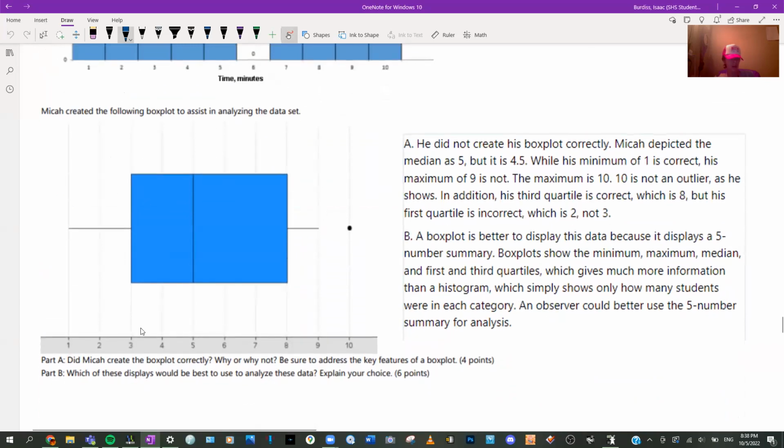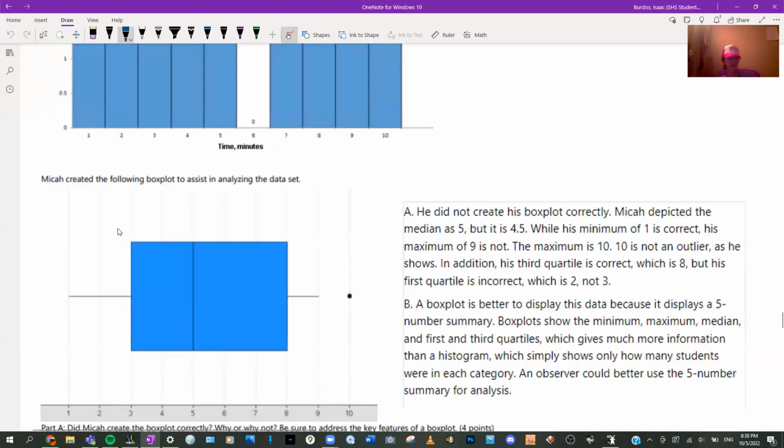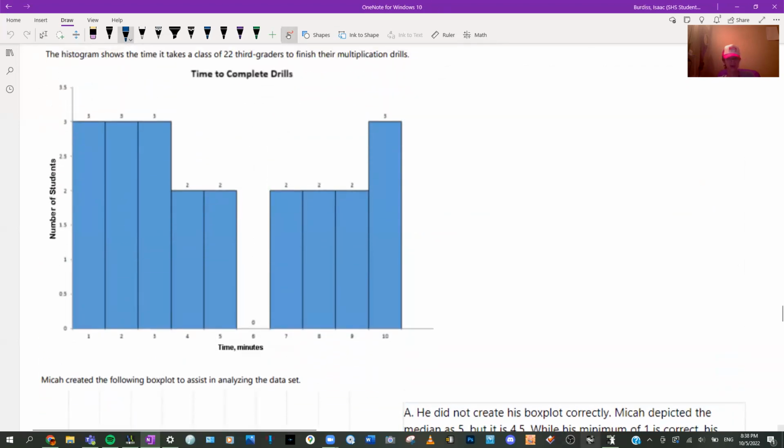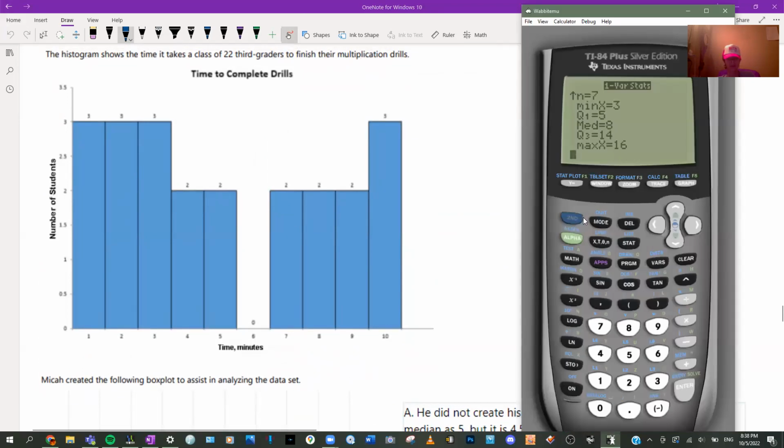Look at the box plot. Did he create it correctly? Why or why not? And what is best, this or this? All right, well, first we're going to have to add this data to figure out what the real box plot should look like, right?